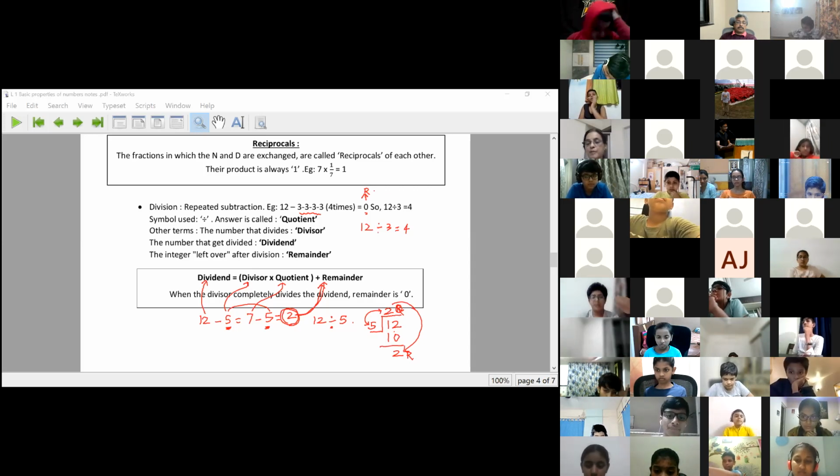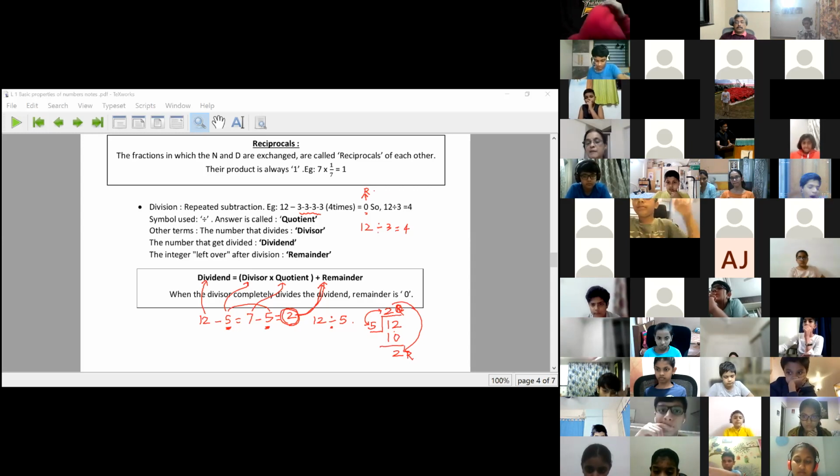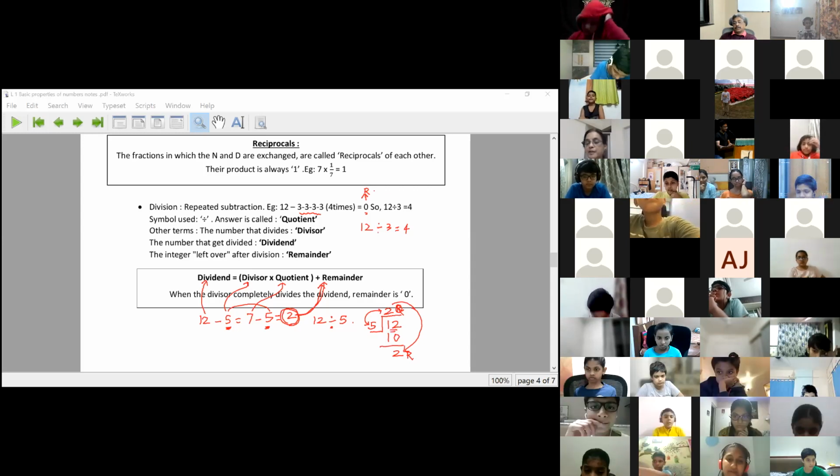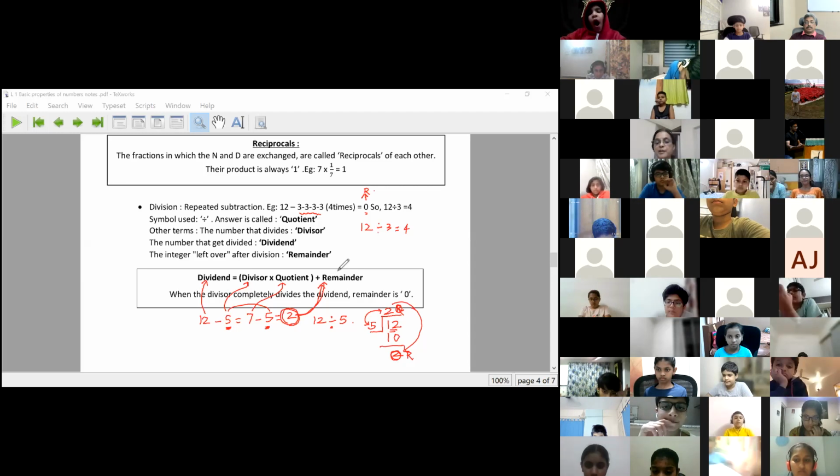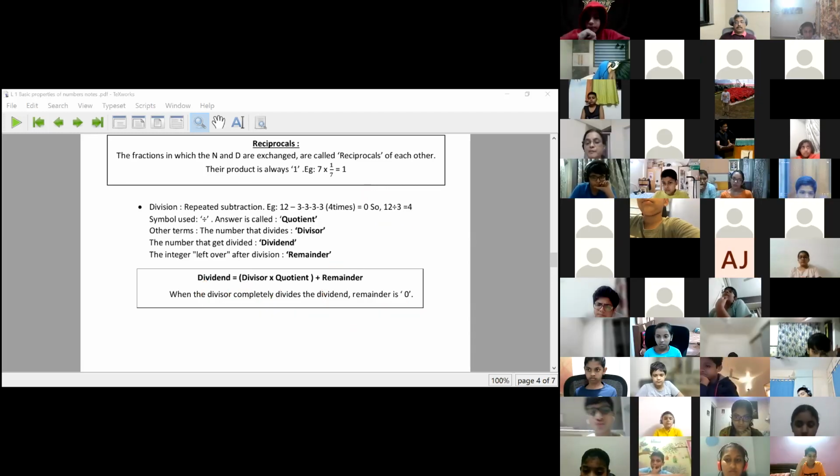Quotient multiplied by divisor plus remainder gives me the dividend. And when the remainder is 0, we say that the dividend is completely divided by the divisor. And when the division is not complete, we will have some remainder which is not 0.